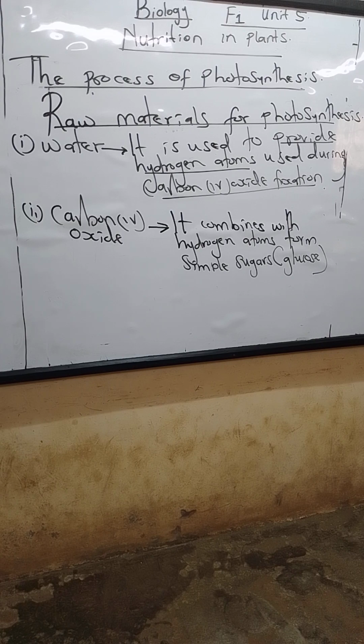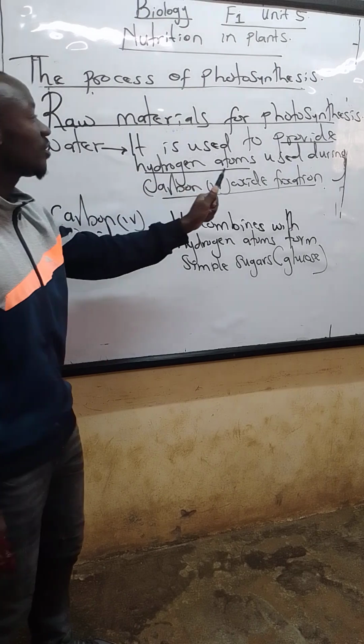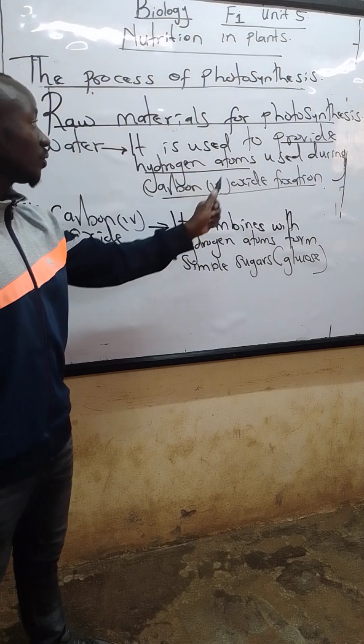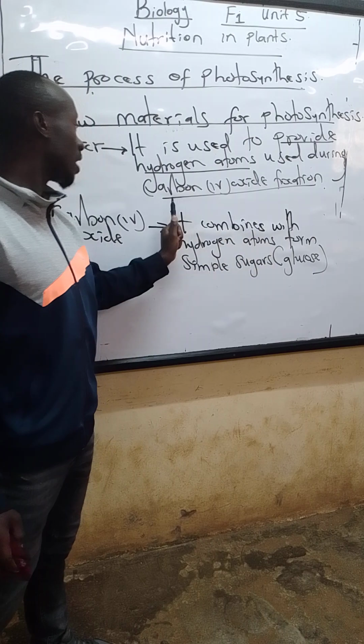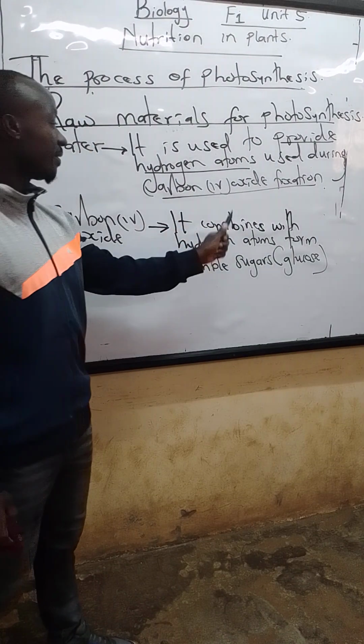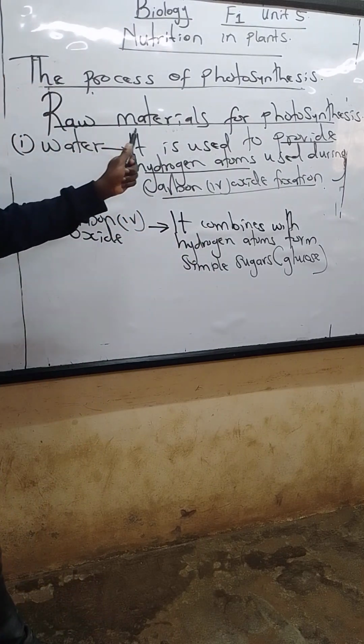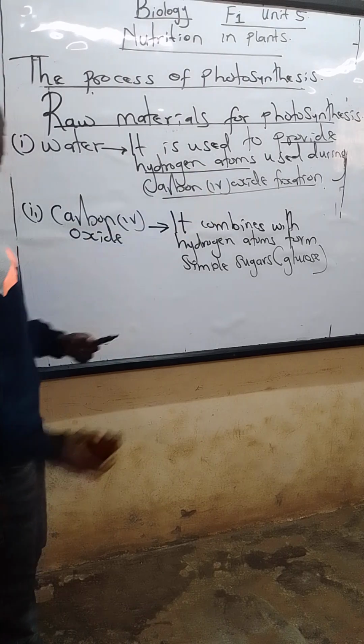Now, during photosynthesis, we need water, we need carbon dioxide, and another thing we'll also be taking after this. So we say the raw materials are water and carbon dioxide. As you can see, these two substances are directly used. Water is used to provide hydrogen atoms used during carbon dioxide fixation. Next one, carbon dioxide combines. The two are directly used. So that's why we call them raw materials for the process of photosynthesis.